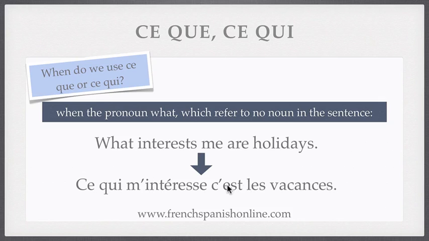Another point, just to clarify: les vacances are plural, and we use here a singular verb. Why? It's a tendency in French. We can say ce qui m'intéresse, ce sont les vacances, with a perfectly matching plural verb as well. But in French we can use c'est with plural, with singular, with everything. Ce qui m'intéresse, c'est les vacances.